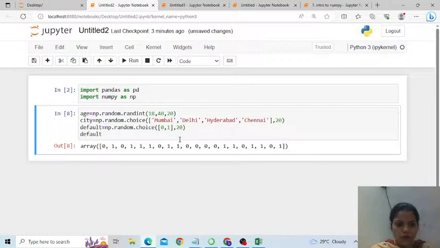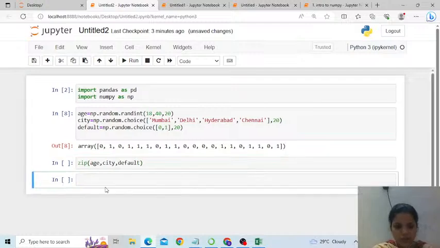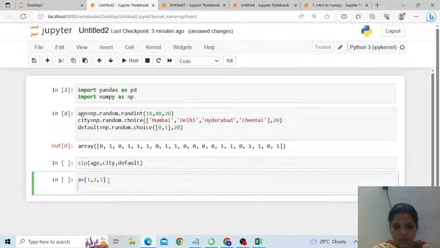What we'll do is first zip the data. For anybody who doesn't know how to zip, we simply write zip age, city, and default. Do you understand the use of zip? Check it: there are two lists, A equals 1, 2, 3, and B equals 4, 5, 6.